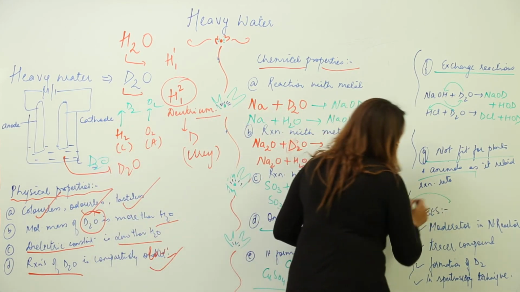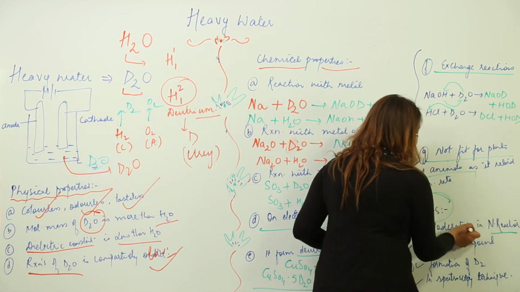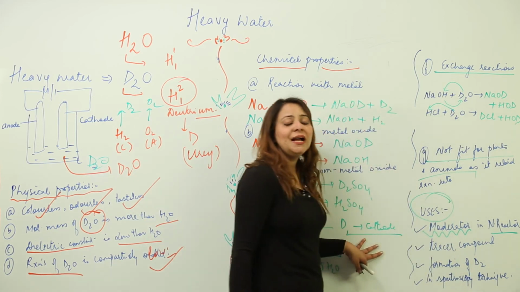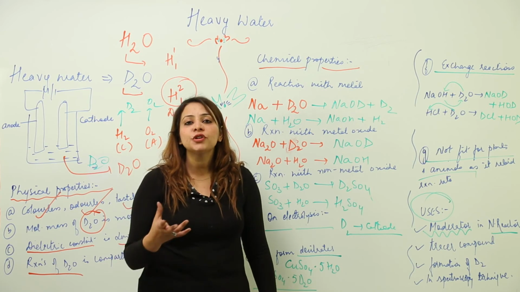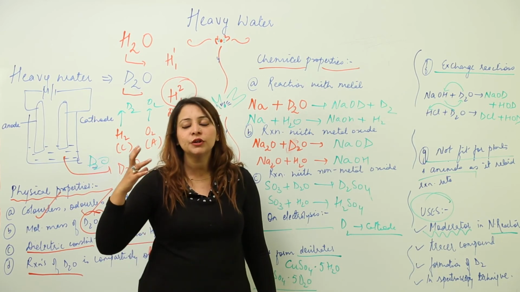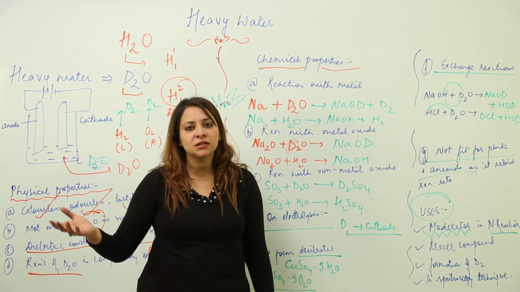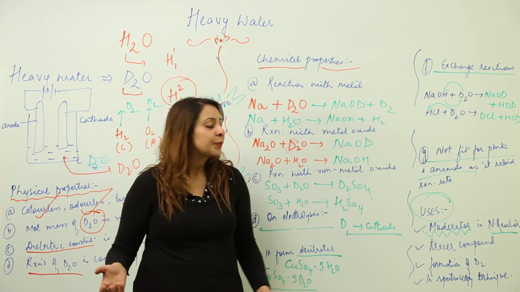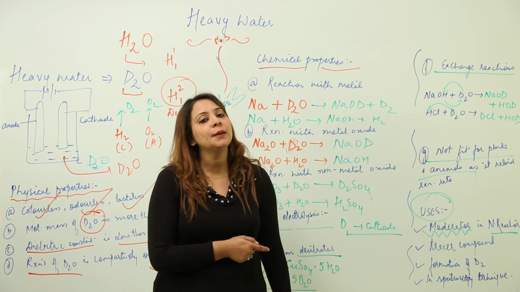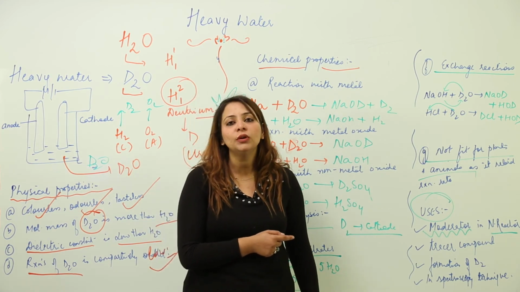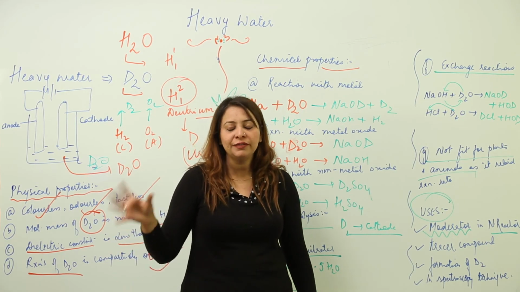So where is it being used, what are its uses? It is used in a nuclear reactor as a moderator. We know that a nuclear reactor is a full setup where a nuclear fission reaction takes place, releasing a tremendous amount of nuclear energy, which is used in different parts of the country for different purposes. So there in the nuclear reactor it is used as a moderator, and a moderator is a substance which is used to slow down the speed of neutrons in order to carry out an effective collision, effective fission.